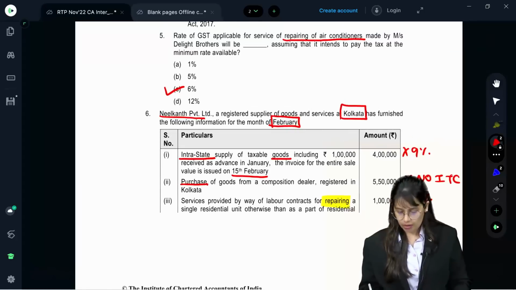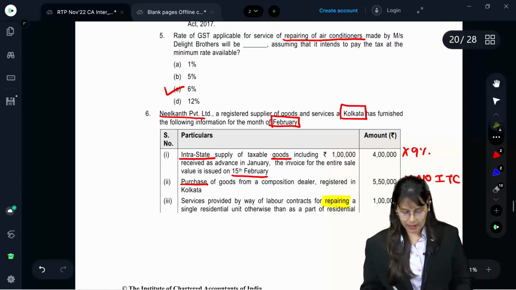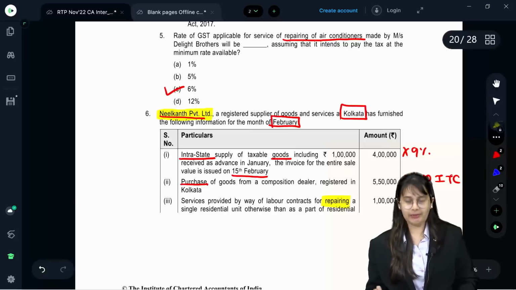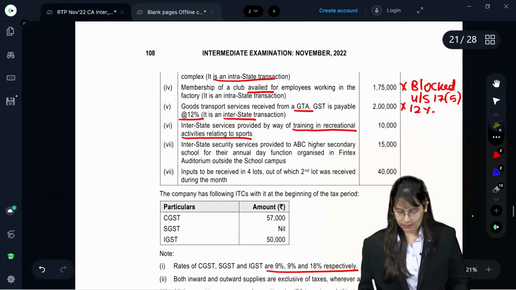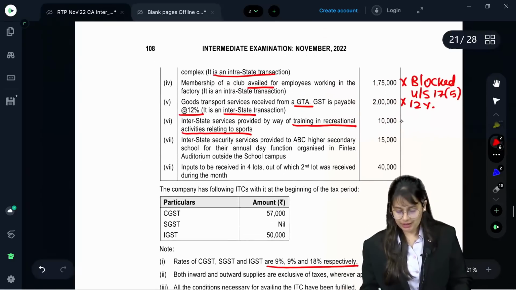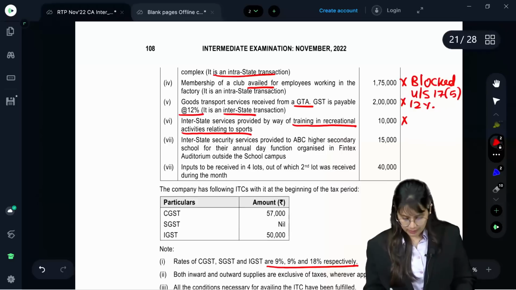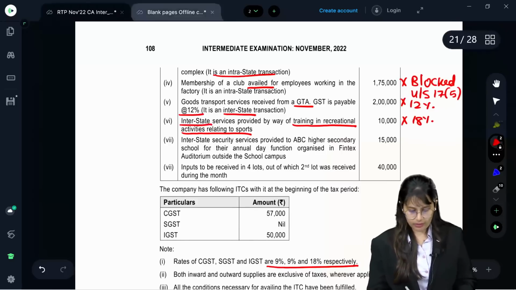You remember? Over here, who is the supplier? Neelkant Private Limited. They have not mentioned that they are registered under 12AA of Income Tax Act. That means they are not a charitable trust. So even this transaction is taxable, and is this inter or intra? Inter. So 18%.